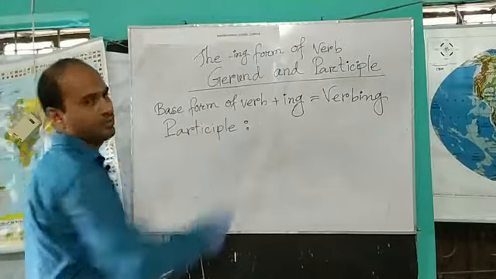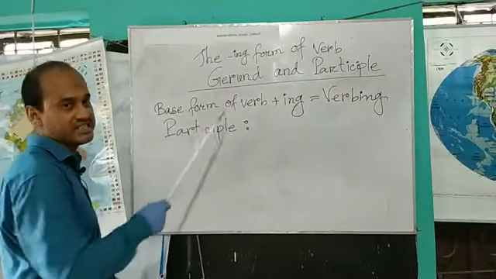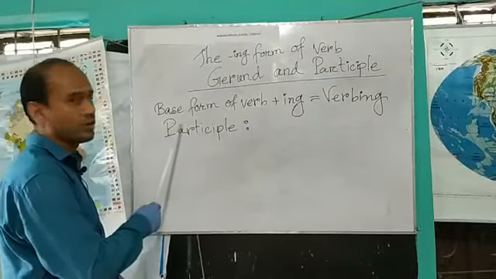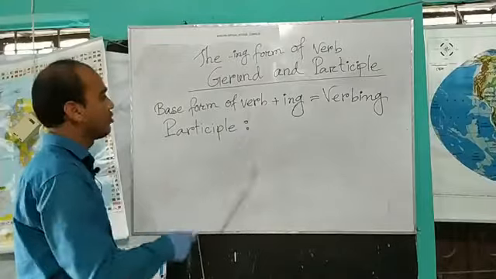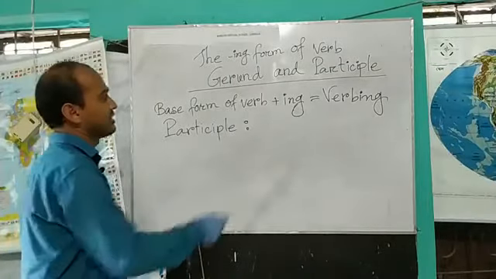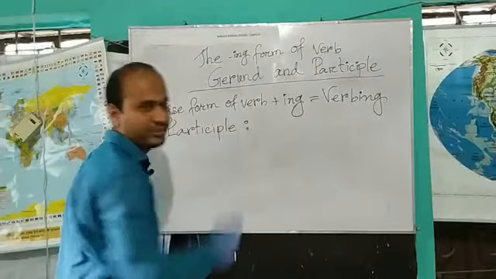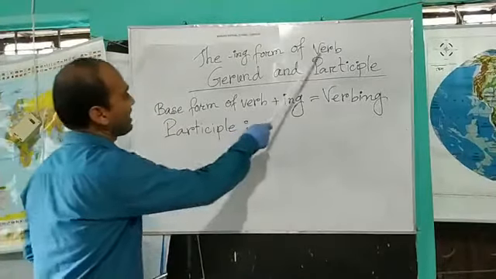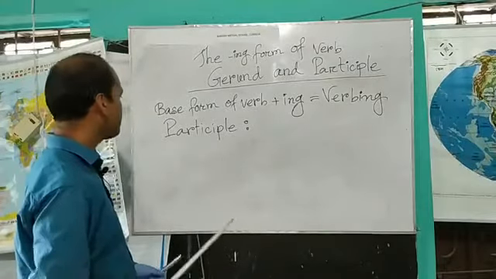What is the ing form of verb? The ing form of verb is formed when we use ing with the base form of verb. When we use ing with the base form of verb, that will be the ing form of verb, equal to verbing. Ing form of verb means verbing.